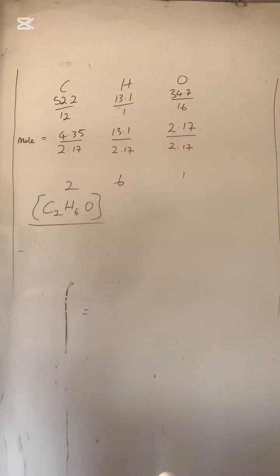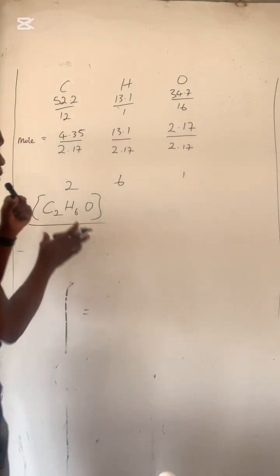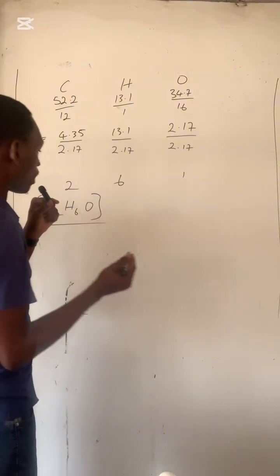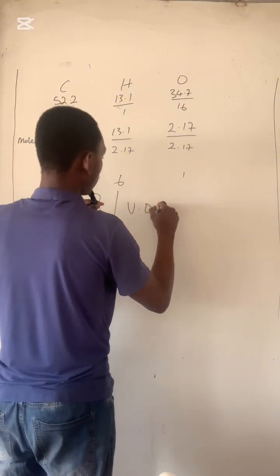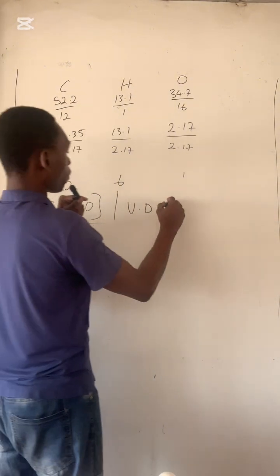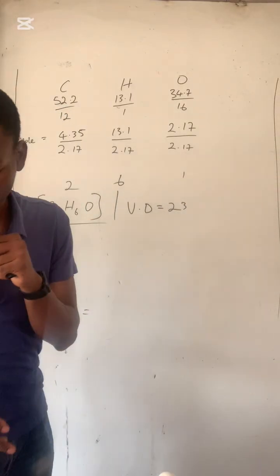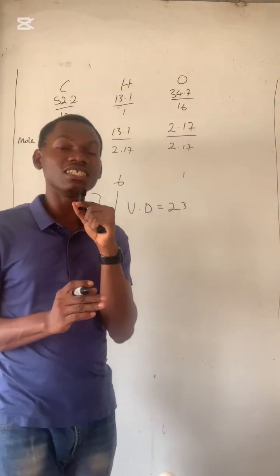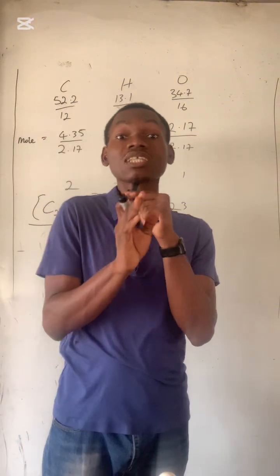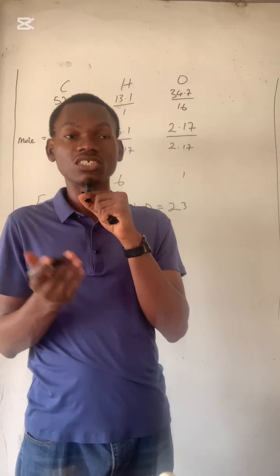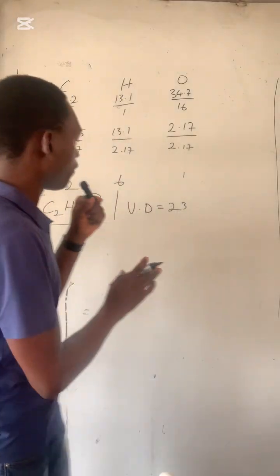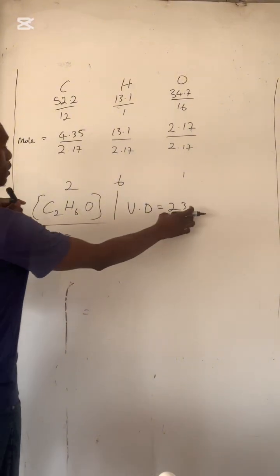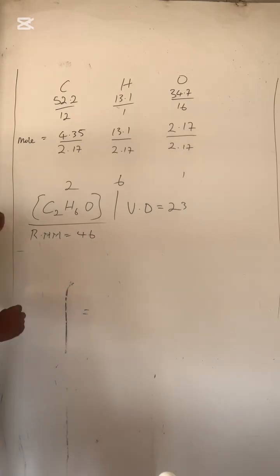So this is the ratio formula. But this empirical formula can also be the actual formula. We can't tell. Now let's use the information given to us. We are told that the vapor density of this particular compound is equal to 23, right? Now, what is the actual formula here? First of all, what is vapor density? Vapor density is half of the relative molecular mass. So whatever the relative molecular mass will be, vapor density is just half of that. So if the vapor density is 23, meaning that the relative molecular mass will be times 2 of this, which is 46.